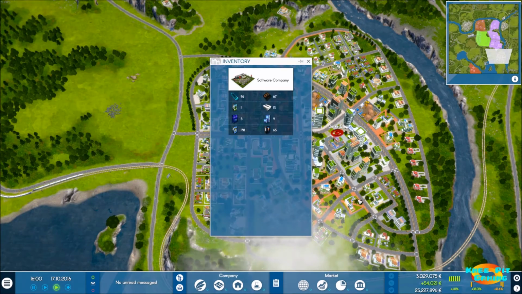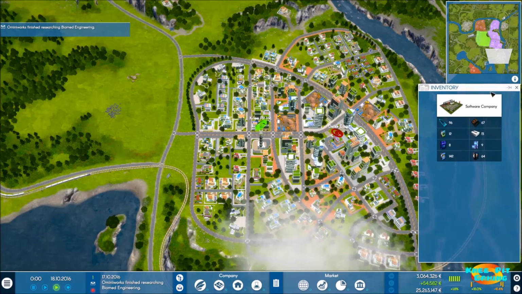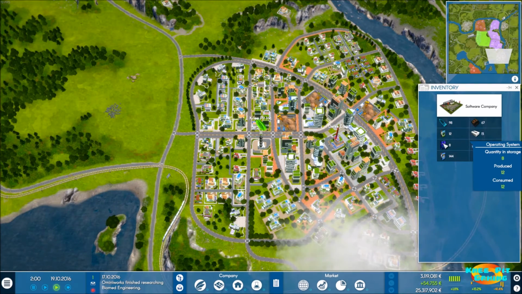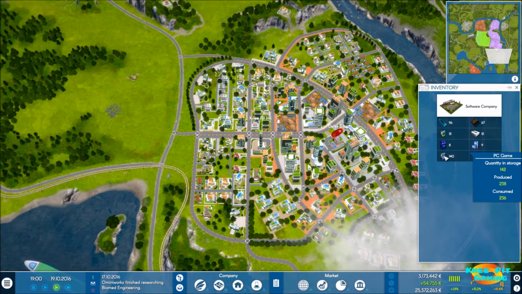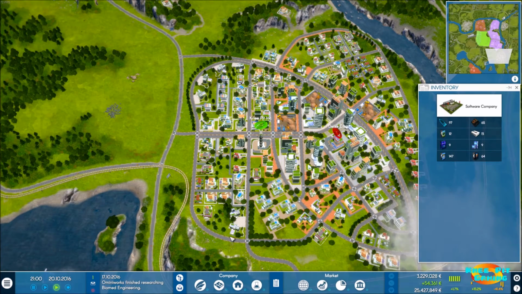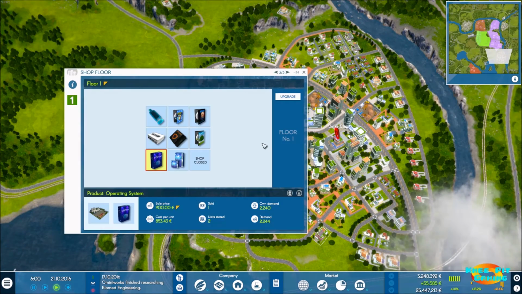Now the question becomes, how many are we making? All right, so educational operating system. Producing 12 and consuming 12, that's good. PC games, got 142 in storage. That seems very high. We have to take a look at adjusting that.